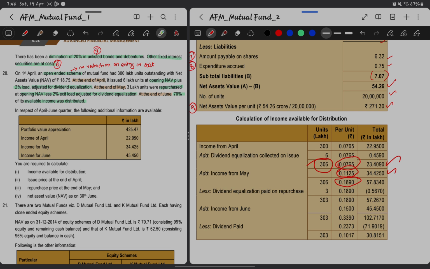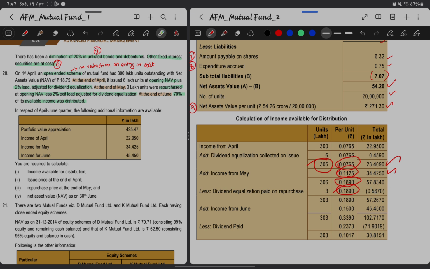So we have to give them out of this dividend equalization. There is an accumulated income of 0.1890. That much portion will be given to the repurchase. So when we repurchase the units, we will be giving this much portion to them, which is nothing but 3 lakh multiplied by that accumulated income of 0.1890.